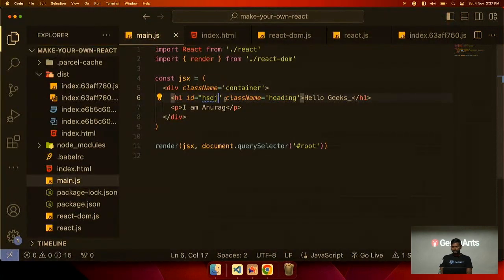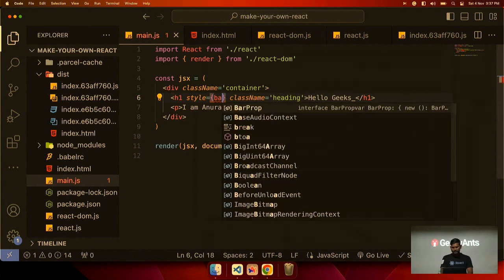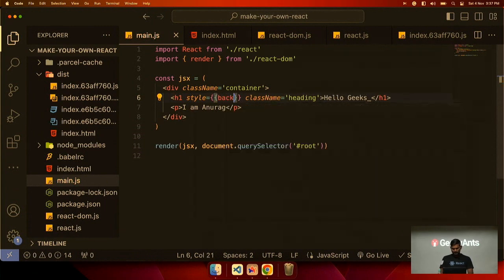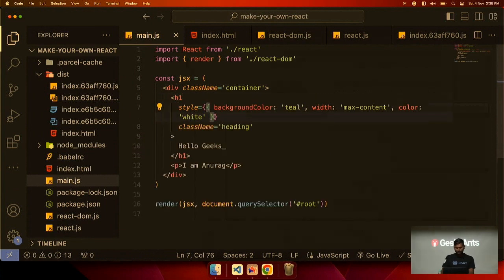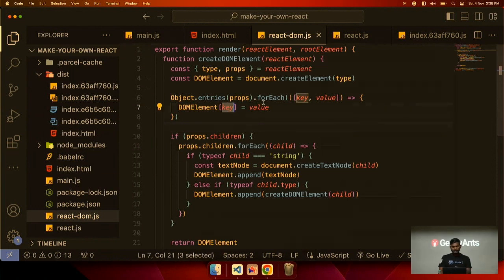Now if we want to apply styles, let me try applying style. Style equal to, let's say, it should be an object, background color equal to, let's say, teal, and width equals max-content, color white. If we try to give styles and see, nothing is coming, because styles we cannot directly apply like this. Here we are doing style and then applying value.